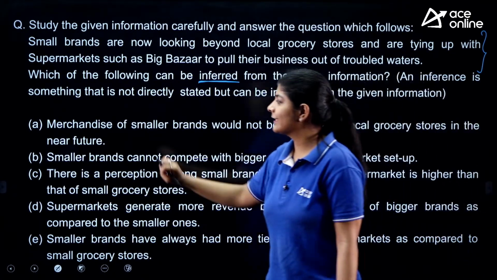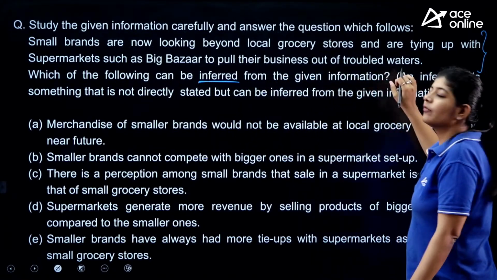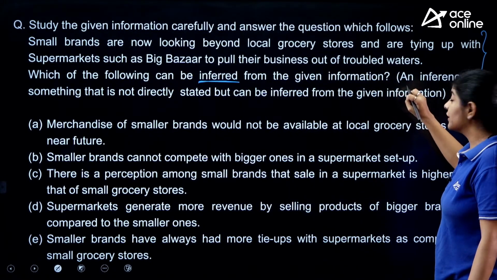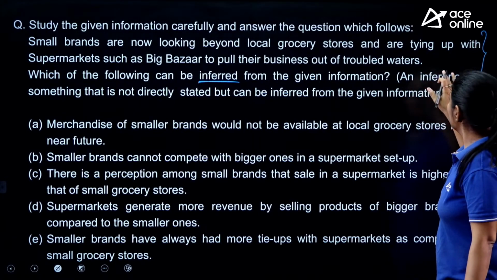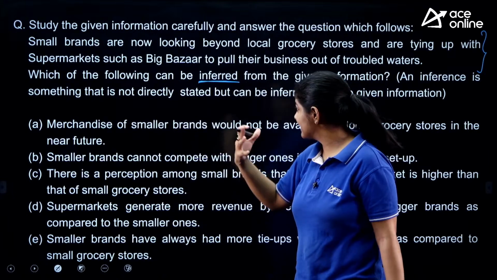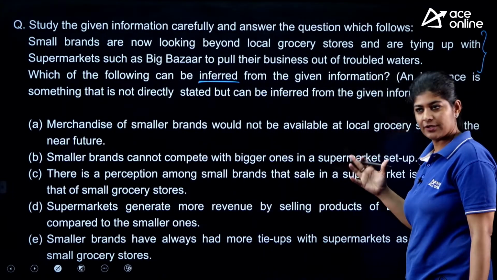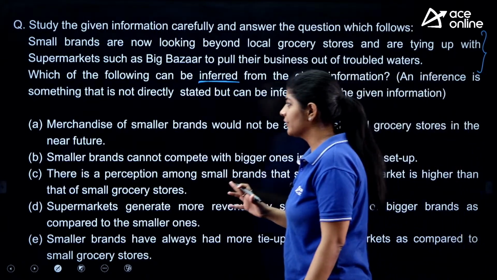Now the question asks which of the following can be inferred from the given information, and the definition of inferred is also given. An inference is something that is not directly stated but can be inferred from the given information, right? Very good Radhe, very good, easy.